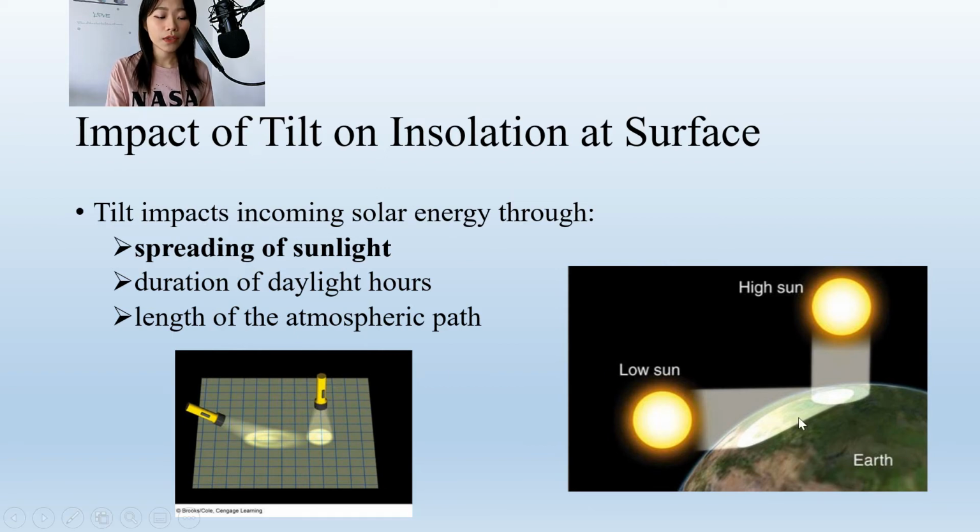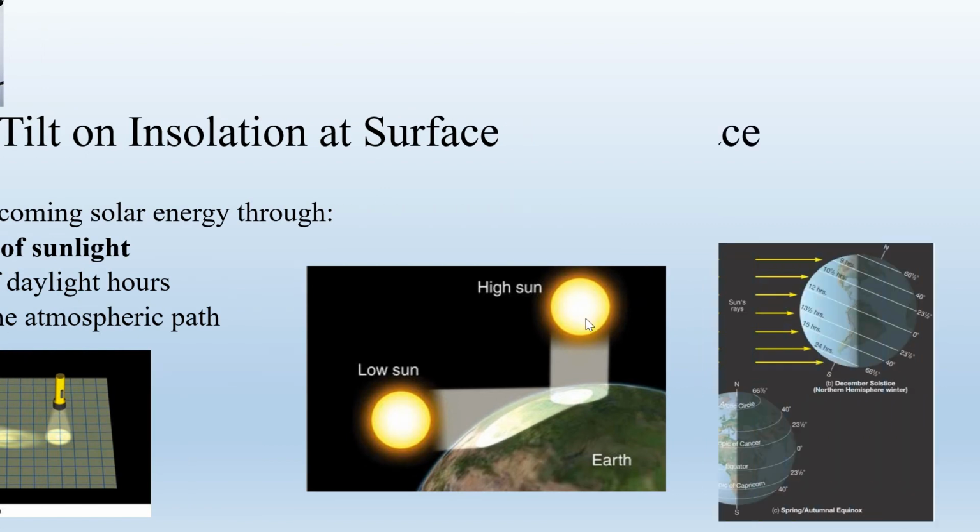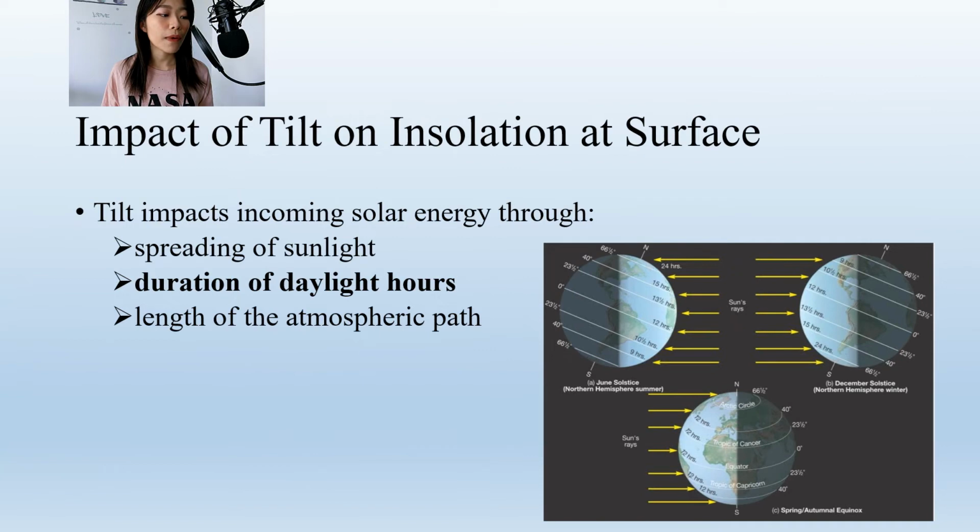Similarly with the Sun, when the solar declination is higher, meaning the angle is greater, the spreading of sunlight will make the total energy received per unit area smaller compared to if the Sun is directly above the Earth.